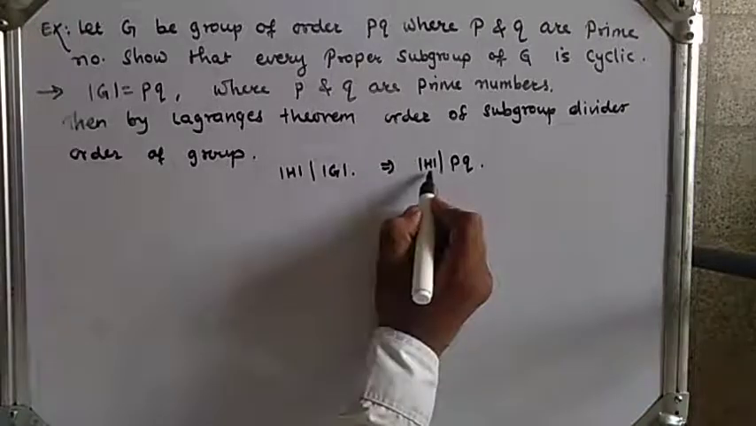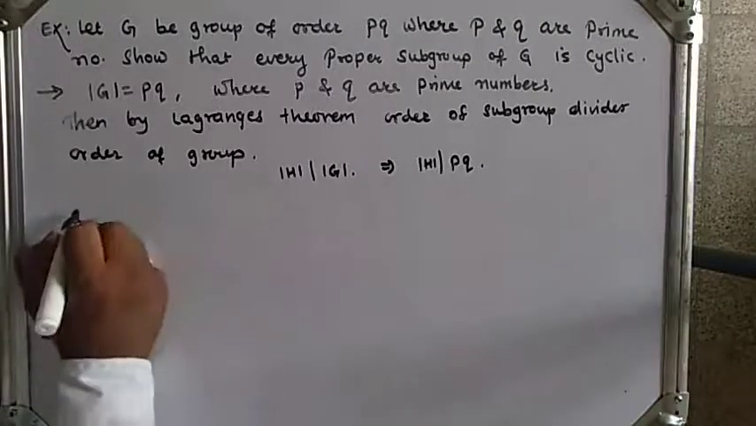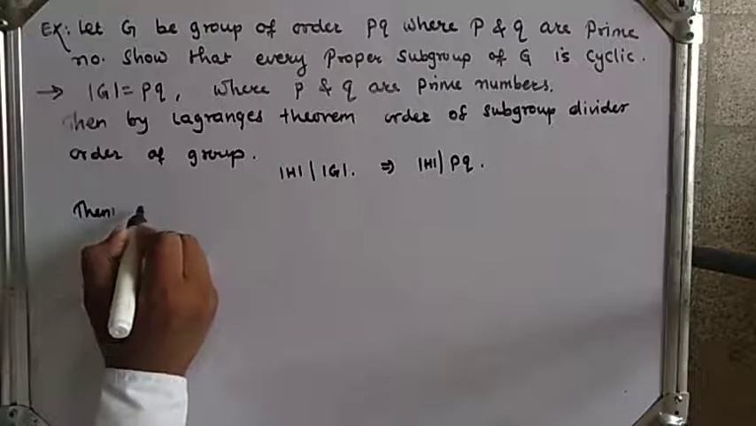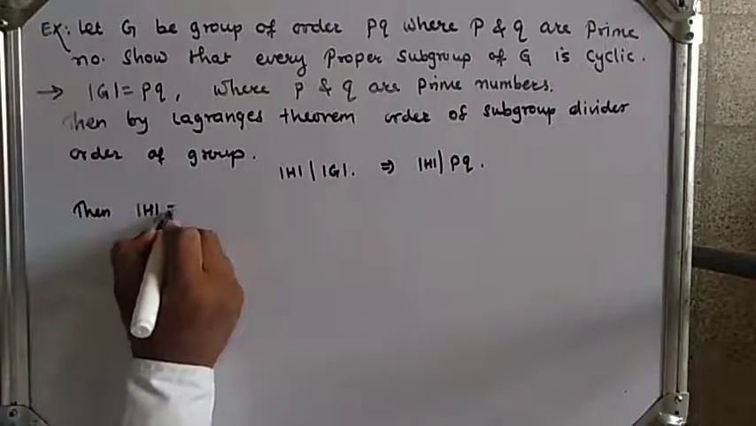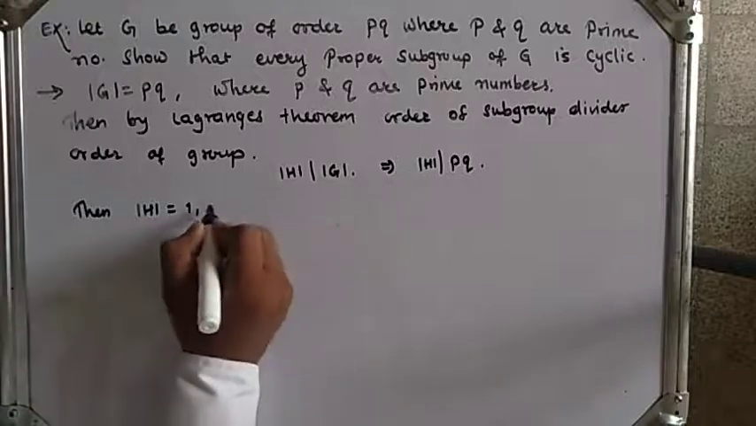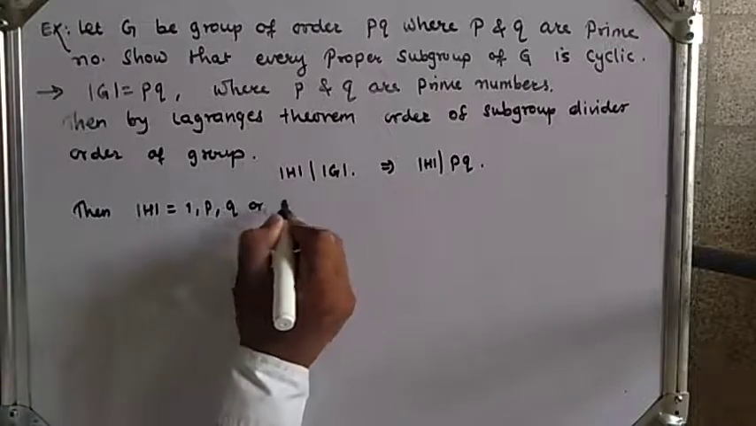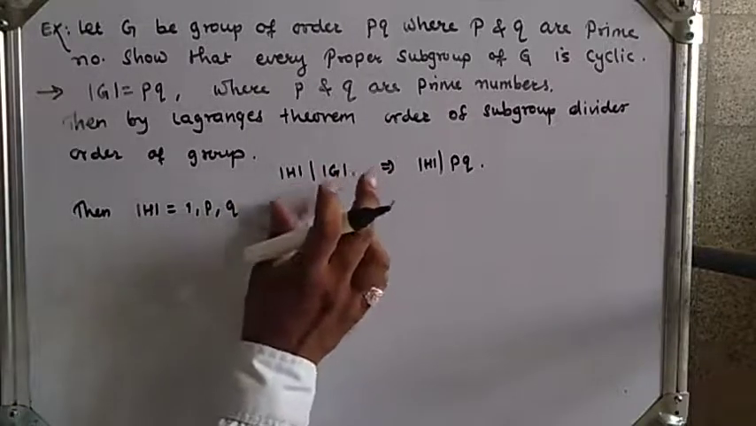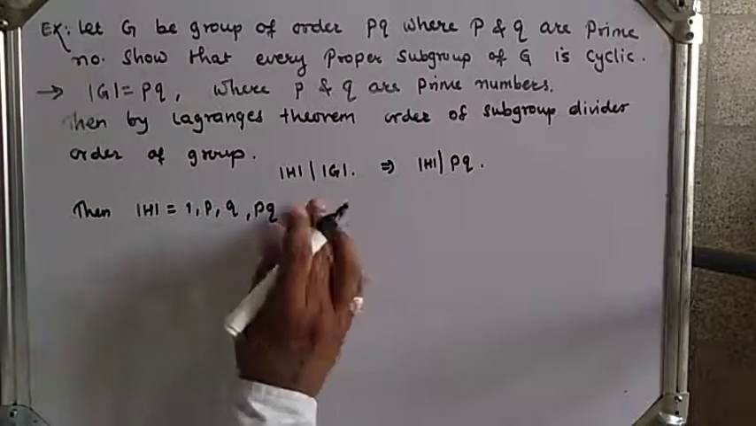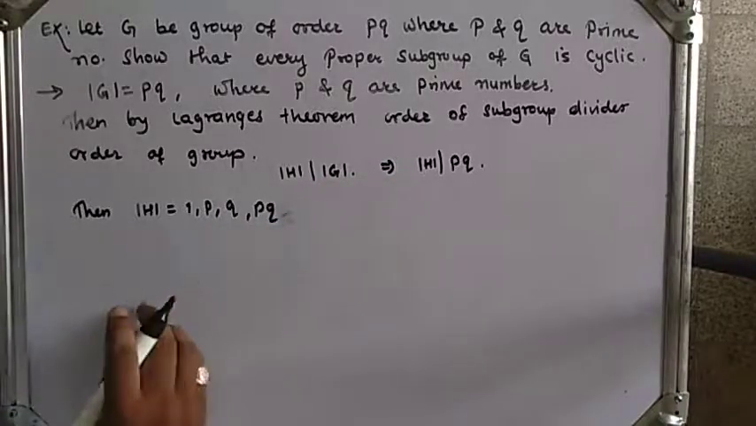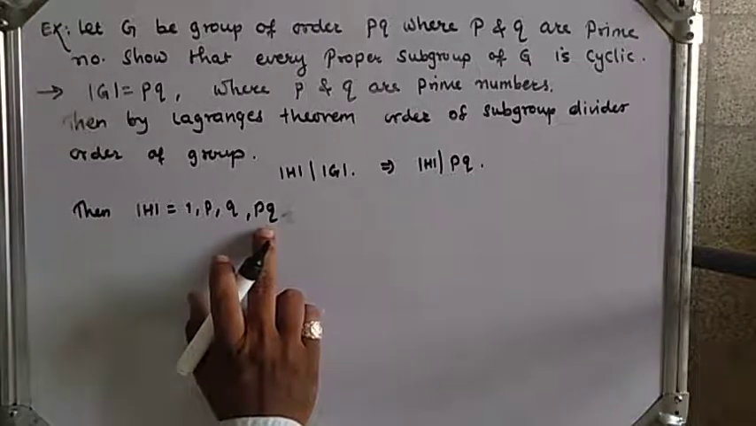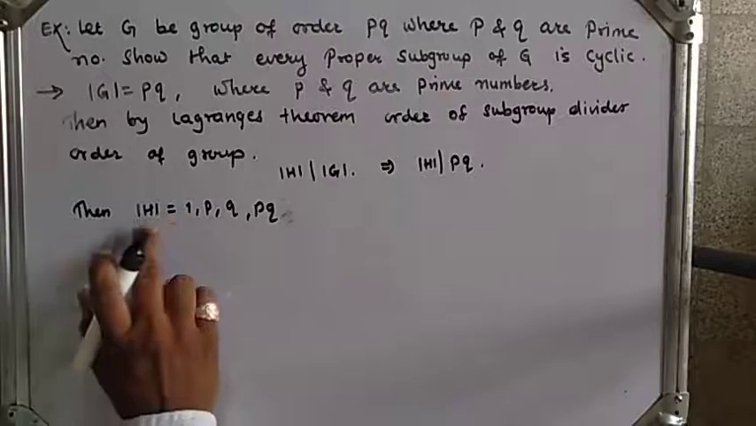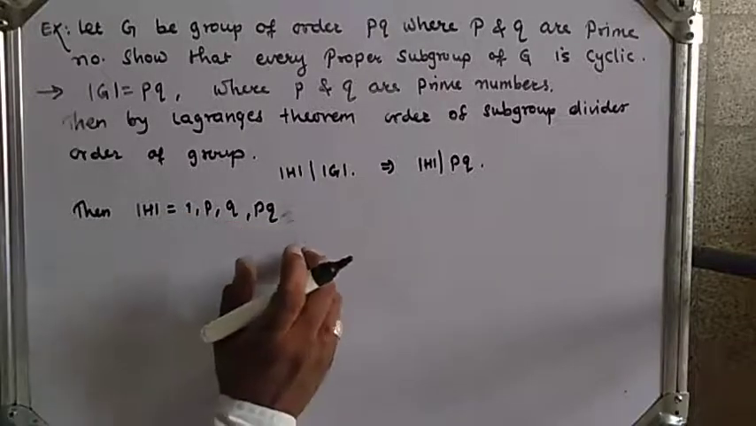Therefore the possible orders of subgroups H are 1, p, q or p into q. So 1 and p into q give the trivial subgroups. So what are the proper subgroups? The order of H equal to p and the order of H equal to q are the proper subgroups.